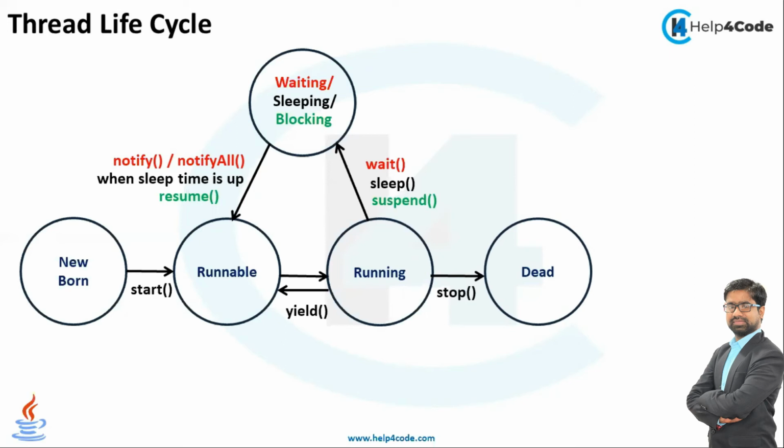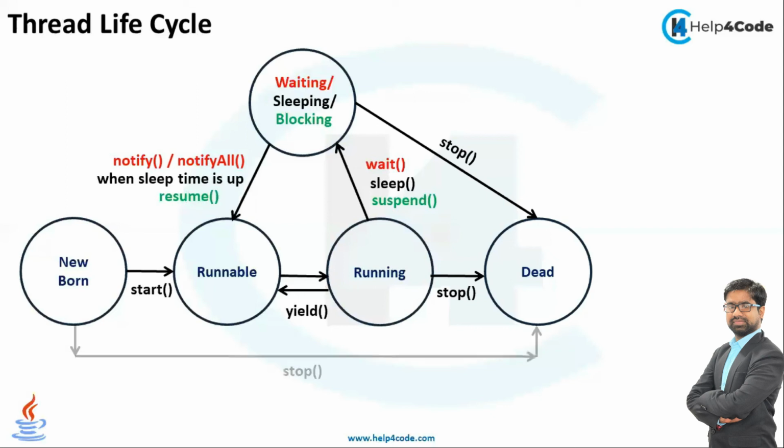Guys, in our real life, suppose we are in a coma, there are two possibilities. We can go back to runnable. Otherwise, we can go directly to the dead state. So guys, we have a stop method. If I want to send my thread into a dead state from waiting or blocking state, I have to use the stop method. Similarly, I have a stop method for the newborn state to the dead state. When my new thread is created, I can stop it at that time by using the stop method.